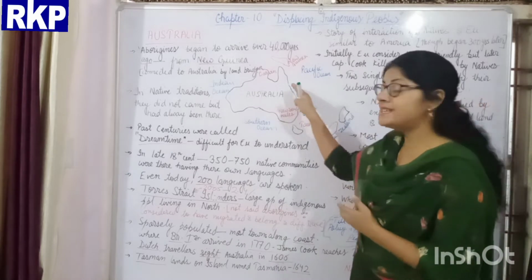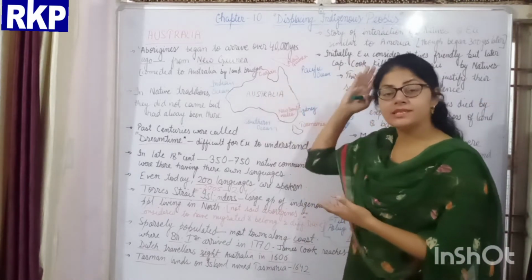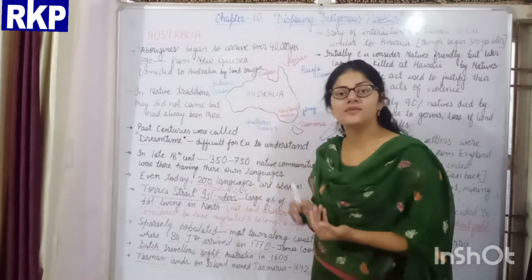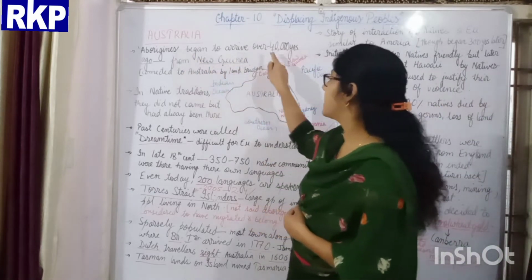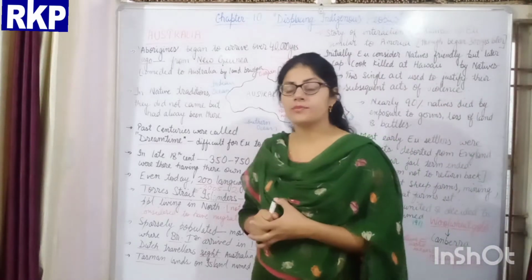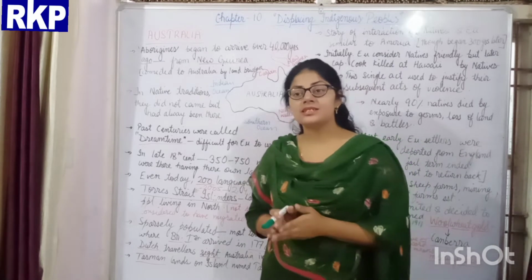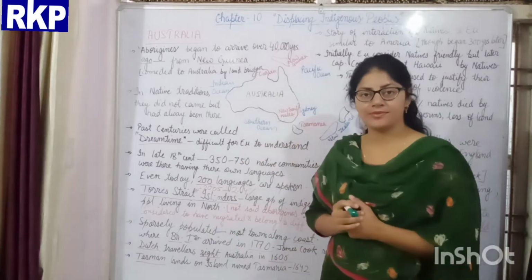Did the indigenous people live over there for centuries, or when did they reach the continent? All these things we study now. Aborigines began to arrive over 40,000 years ago. Students, aborigine is the term used for the indigenous people of Australia.